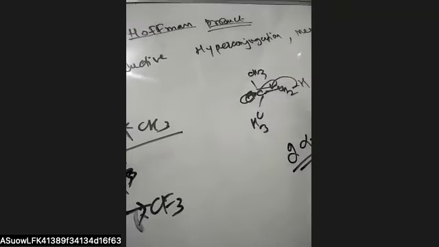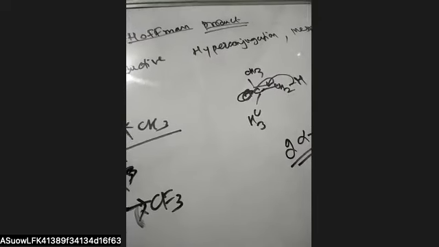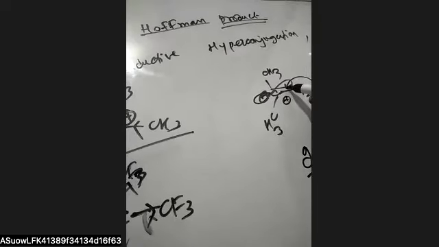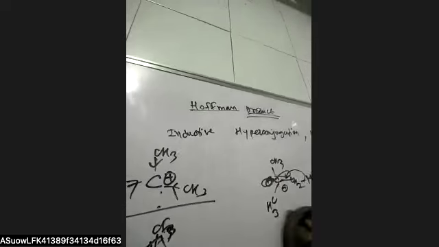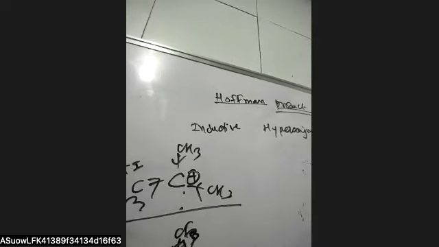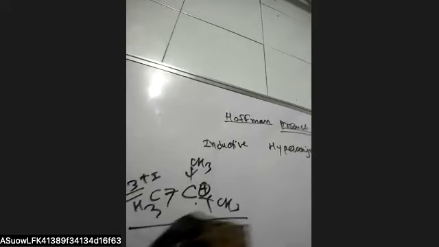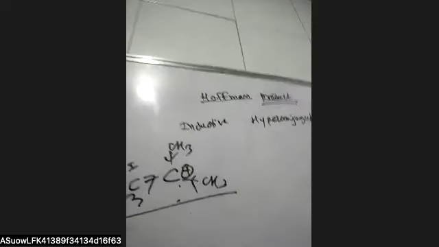The inductive effect is a distance dependent effect. After 3 to 4 carbons, we do not see much change due to the inductive effect. The mesomeric effect is also somewhat distance dependent. But the resonance is not distance dependent.